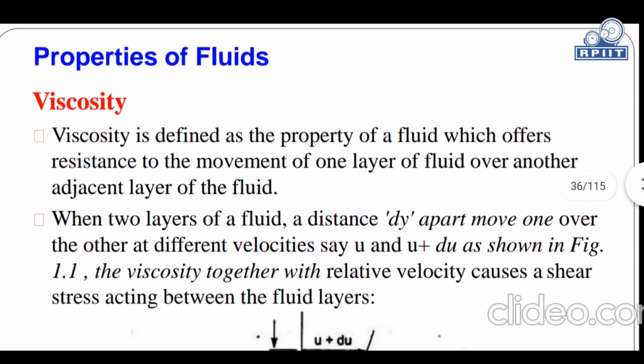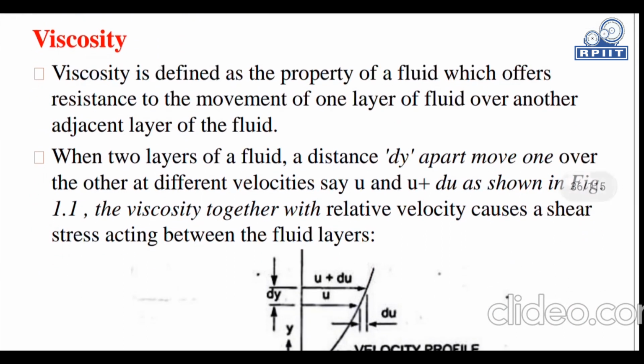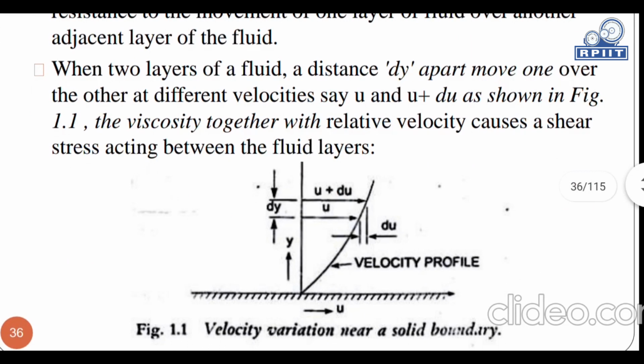Next property is viscosity. Viscosity is defined as a property of a fluid which offers resistance to the movement of one layer of fluid over another adjacent layer of the fluid. When two layers of a fluid, a distance dy apart as shown in the figure, move one over the other at different velocities, say u and u plus du, there are two layers having one layer velocity u and the second u plus du as shown in the figure.